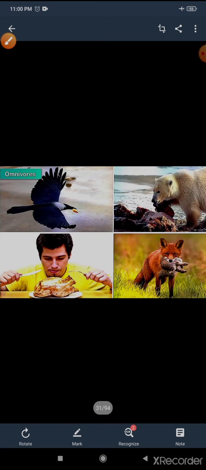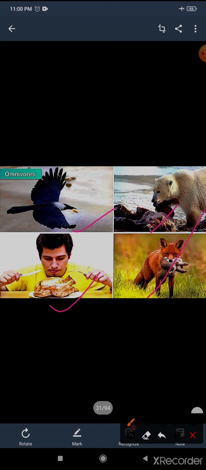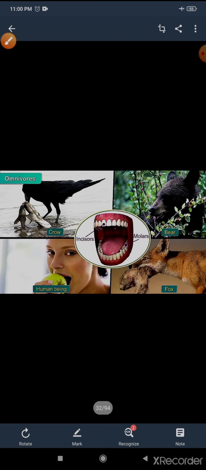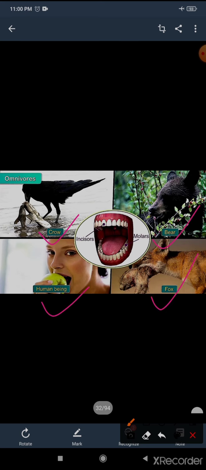Now the next, omnivores. What are omnivore animals? Animals that eat both plants and animals are called omnivores. For example, here you can see crow, bear, human being, and fox.